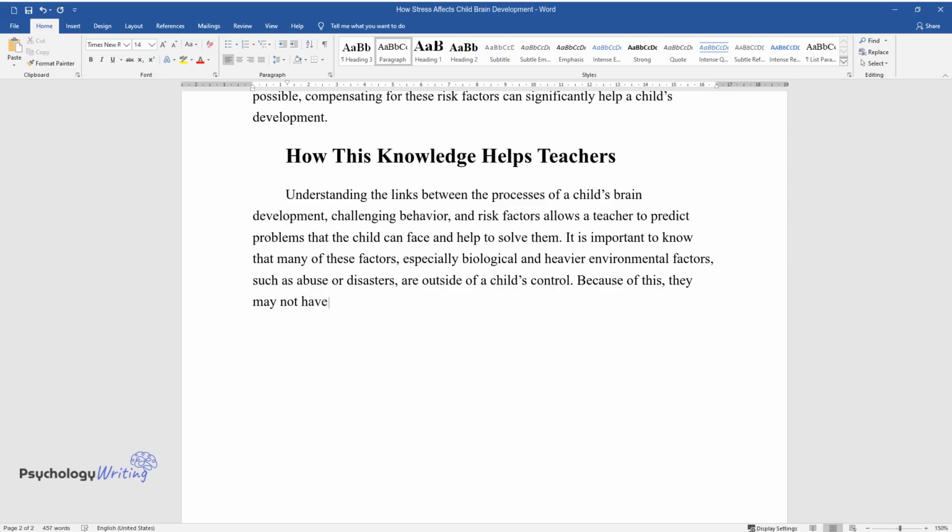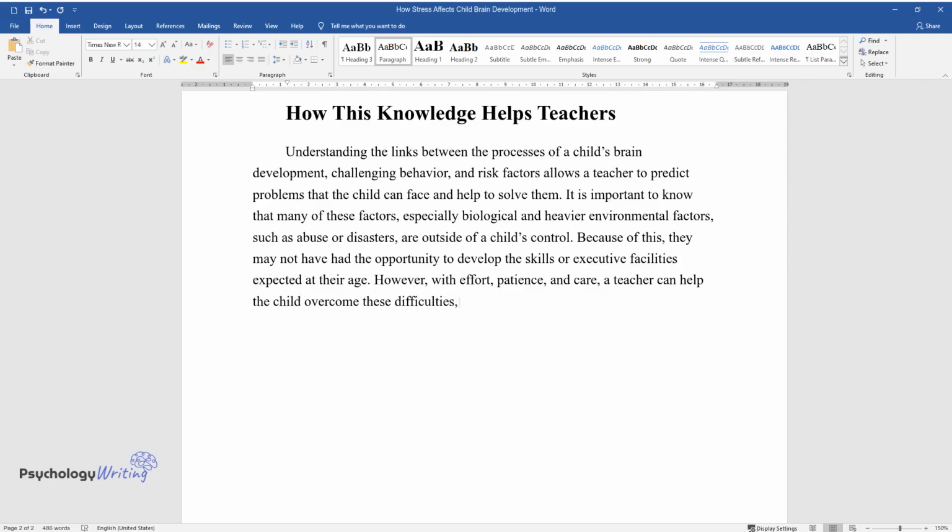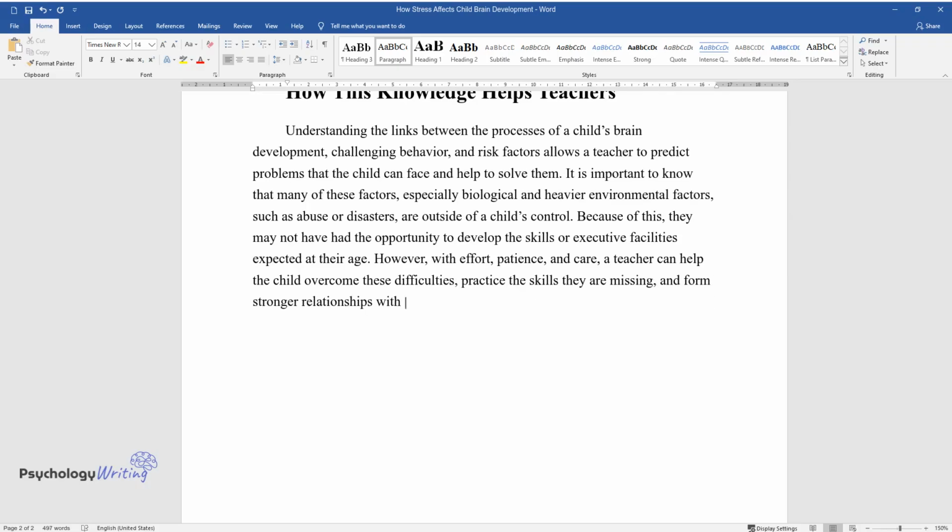Because of this, they may not have had the opportunity to develop the skills or executive faculties expected at their age. However, with effort, patience, and care, a teacher can help the child overcome these difficulties, practice the skills they are missing, and form stronger relationships with their peers.